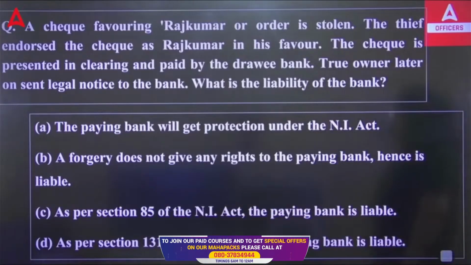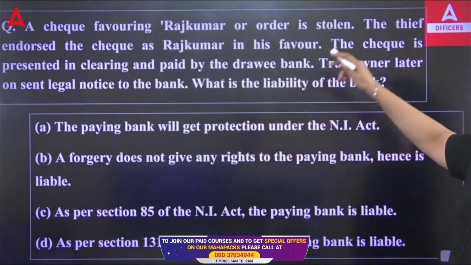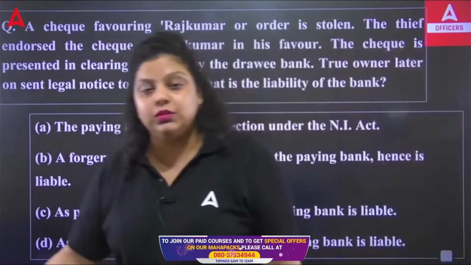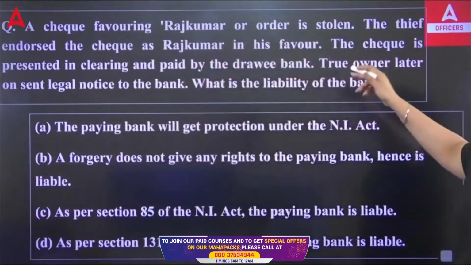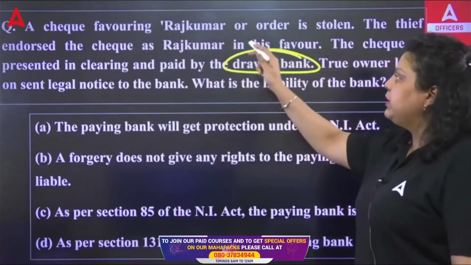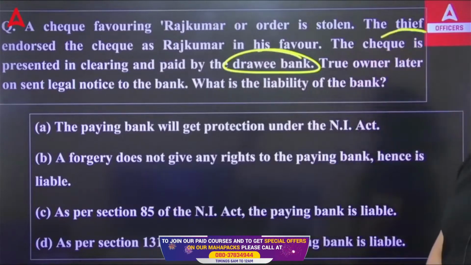So we are saying the check favoring Mr. Rajkumar or order is stolen, and the thief endorsed the check. The thief has done what? Endorsement. He transferred the check as Rajkumar in his favor. It means he has forged the signature of Rajkumar. That's why he was able to endorse the check. The check is presented in clearing and it was paid by the drawing bank. The bank has made the payment to the person who has taken the check, who was the thief.